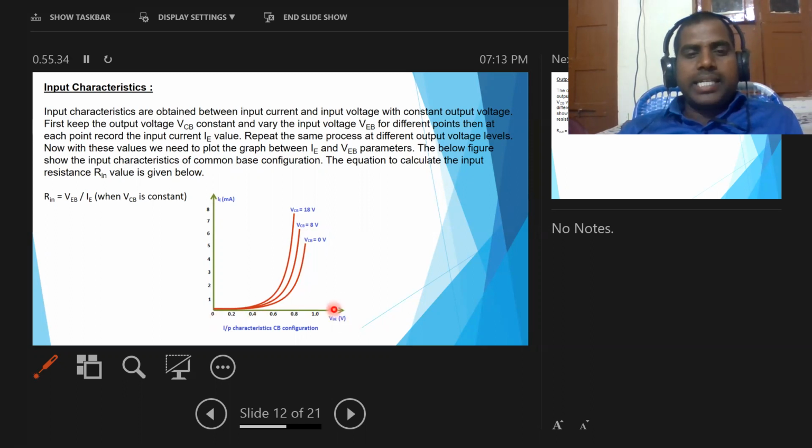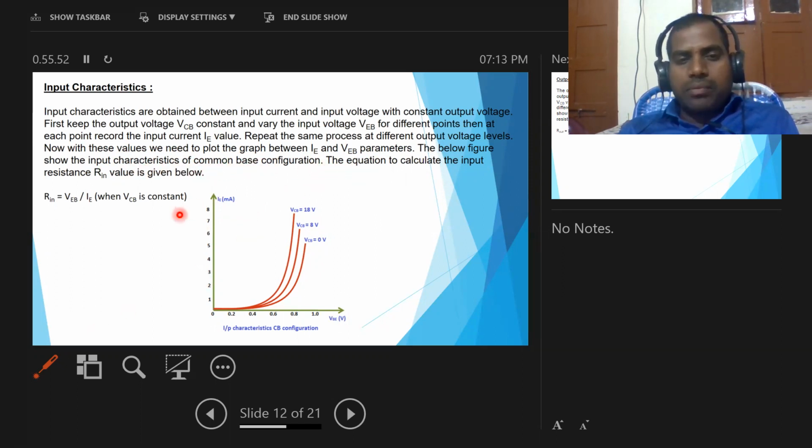Now by changing input voltage, we can take the input current. So with these values, we need to plot a graph between IE and VEB. The below figure shows the input characteristics of the common base configuration.